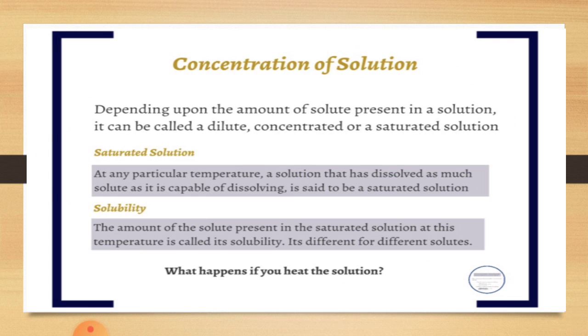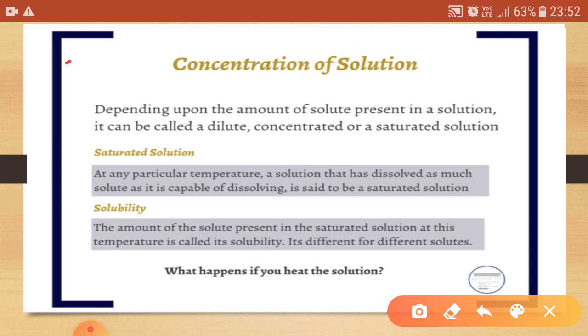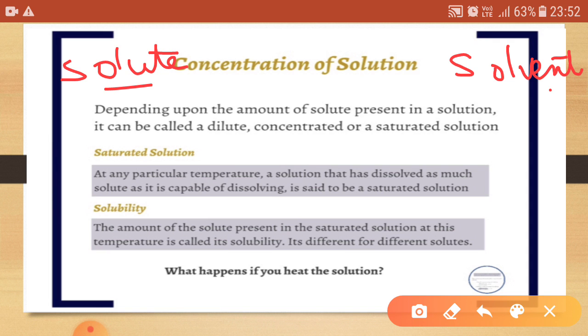Now, a solution has two components: first is the solute and second is the solvent. The lesser amount present in the solution is known as the solute and the larger amount is known as the solvent.